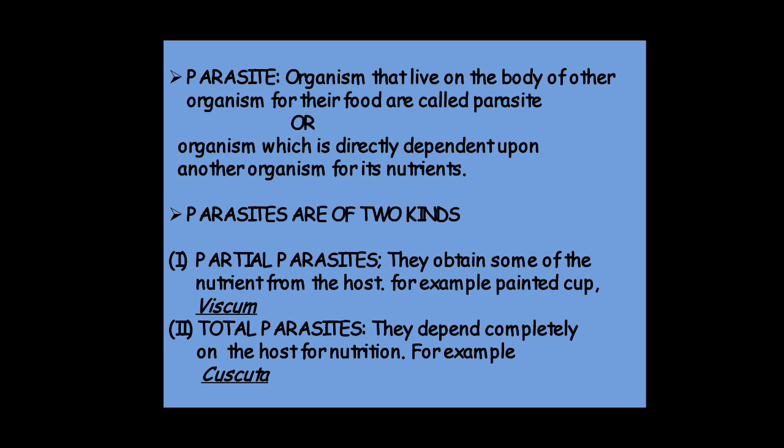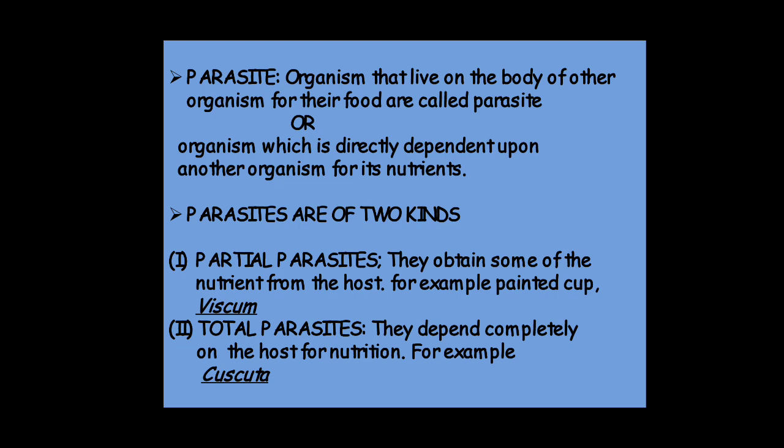Organisms that live on the body of other organisms for their food are called parasites. An organism which is directly dependent upon another organism for its nutrients. So these are the definitions of parasites. They take nutrition from another plant's body for their development and growth.